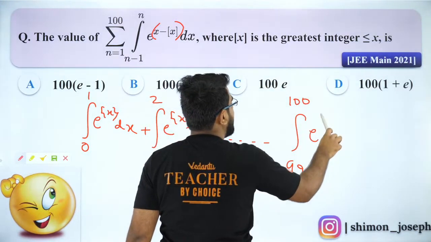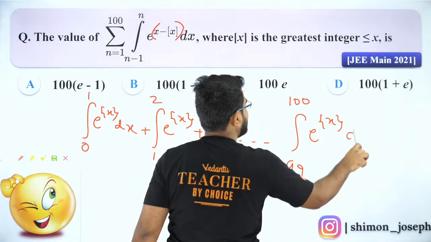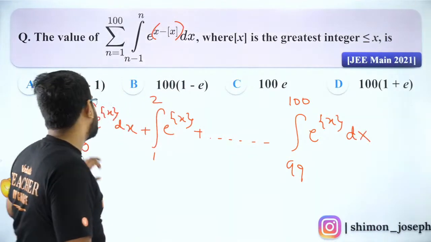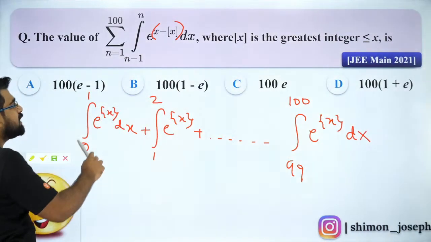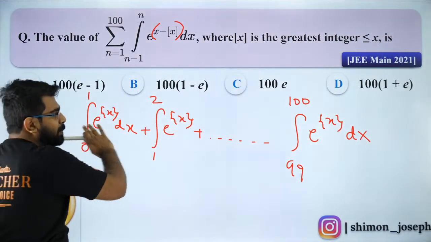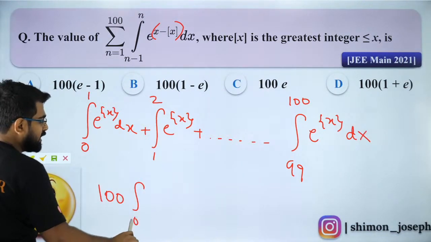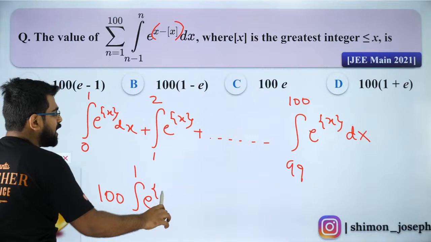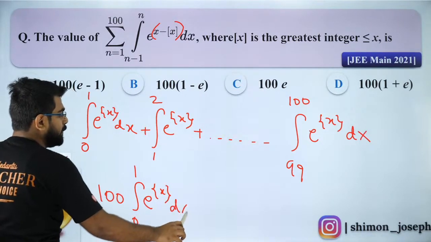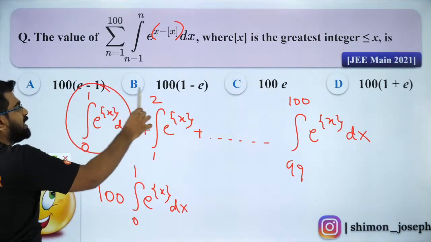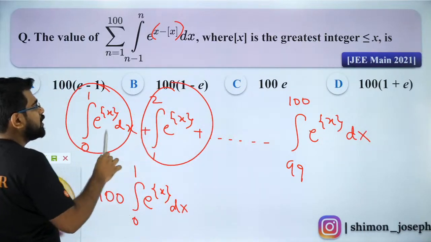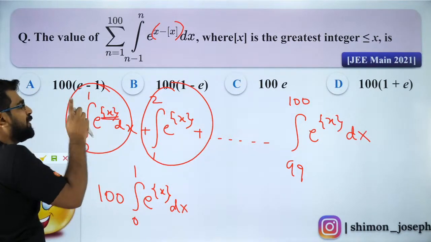Since the period of fractional part of x is 1, can I combine all of them and write it as 100 times integral 0 to 1 e to the power fractional part of x dx? Because this integral is equal to this integral, because fractional part of x has a period of 1.